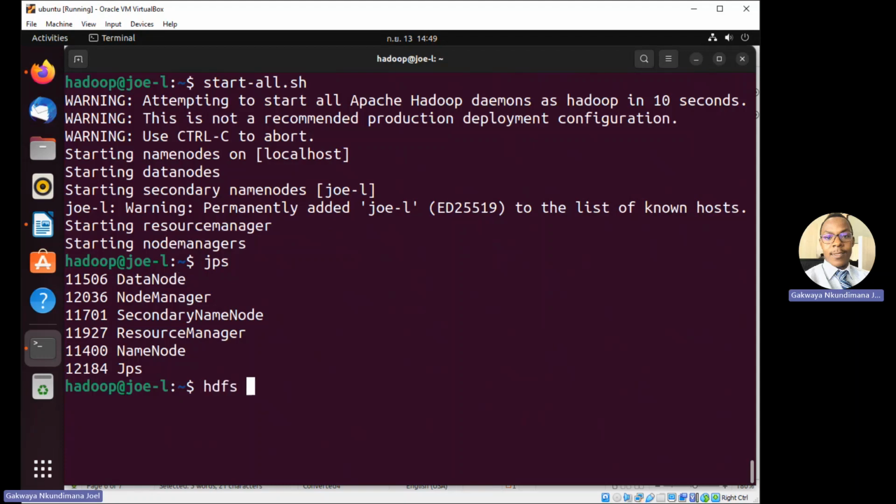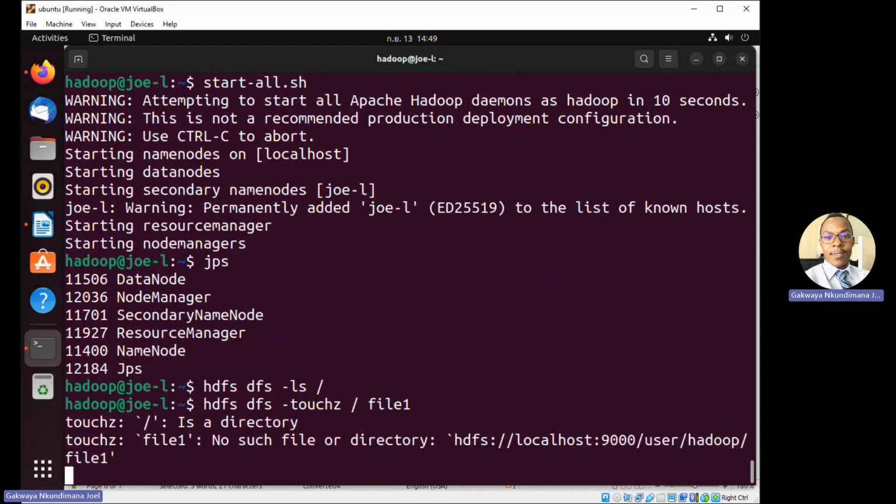You may say HDFS, DFS, ls. Now there's no file. HDFS, DFS, mkdir, or we say touch z file 1. So you may put file 1 on your root. It says HDFS local user, okay, is a directory.